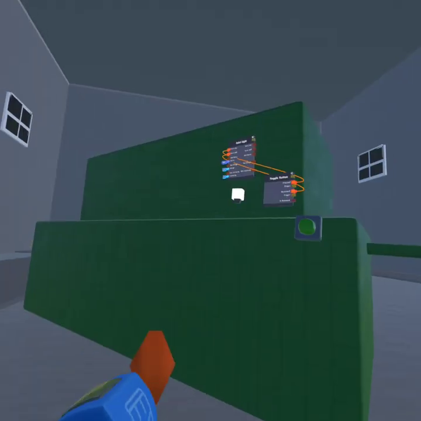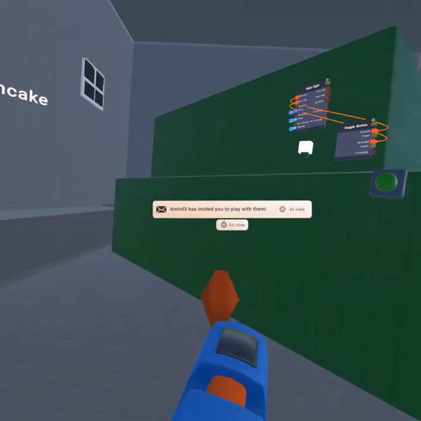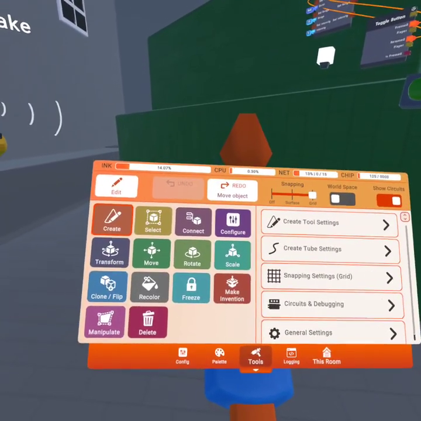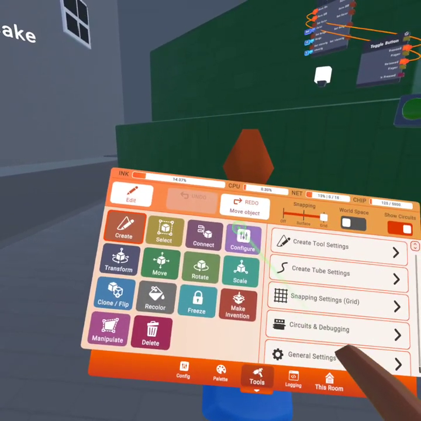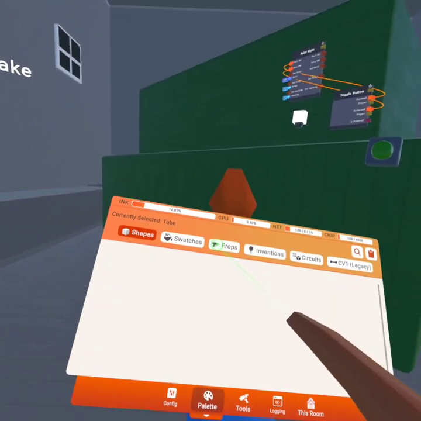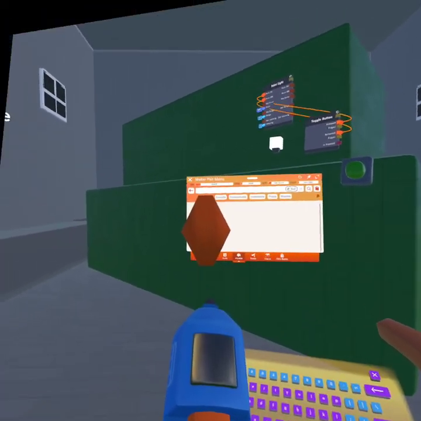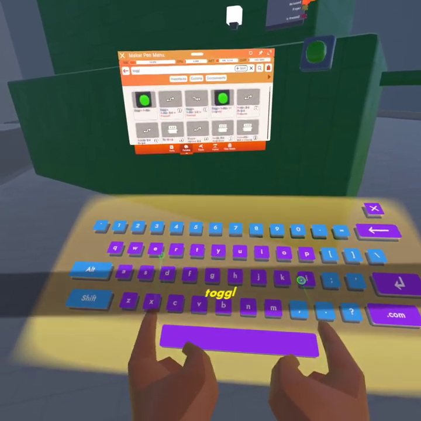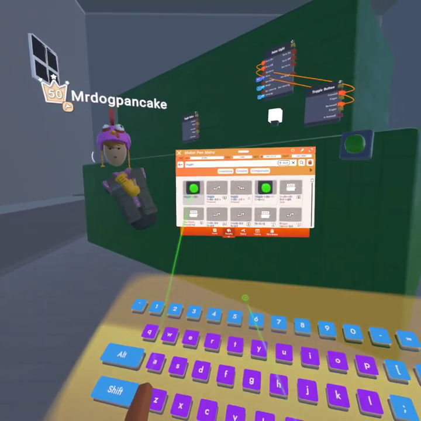I think you guys can listen up. If you listen well, it will be very easy. So, open up your Maker Pen, go to Palette and search up toggle button CV2. Just make sure it says toggle button CV2, not toggle button CV1.